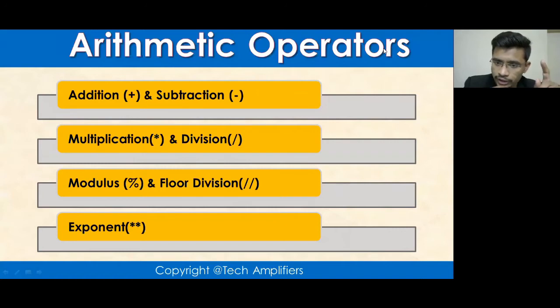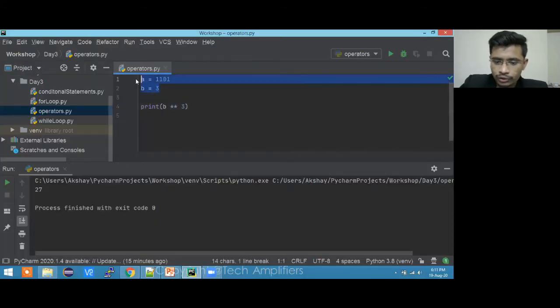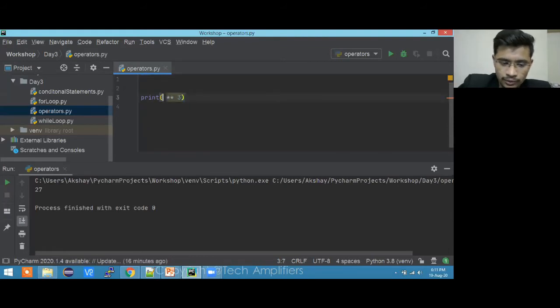Why do we need to initialize a and b values? You don't need to actually. If you want, you can do it like 5's cube, it will work like this as well. Yes, 5's cube is 125. I'm just helping you with the programming perspective: in programming, you will not directly give values like this.